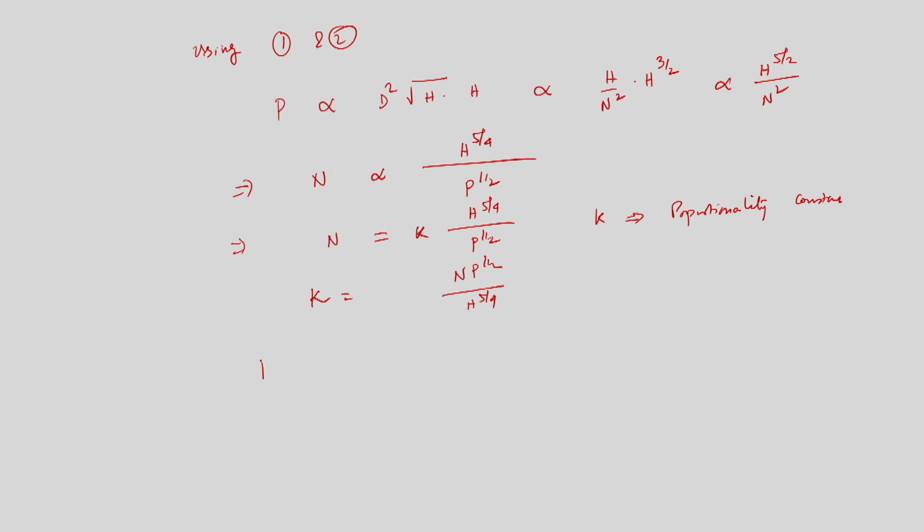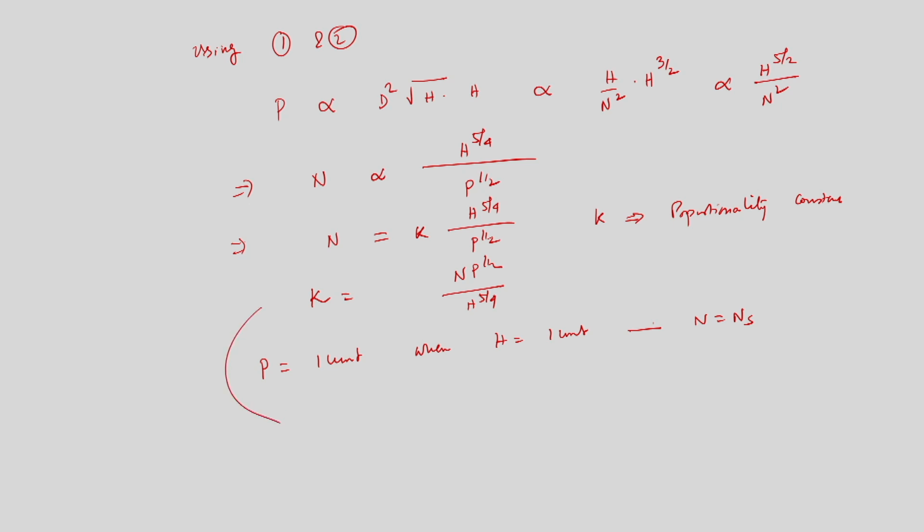P will be 1 unit when H is equal to 1 unit, and then N will be equal to Ns. So when operating under unit head, it will develop unit power, and then that is the specific speed.